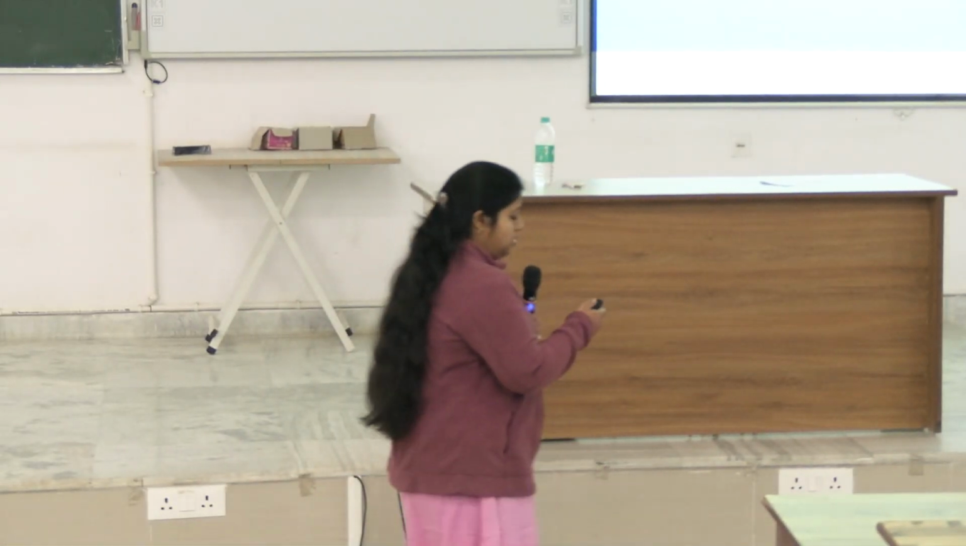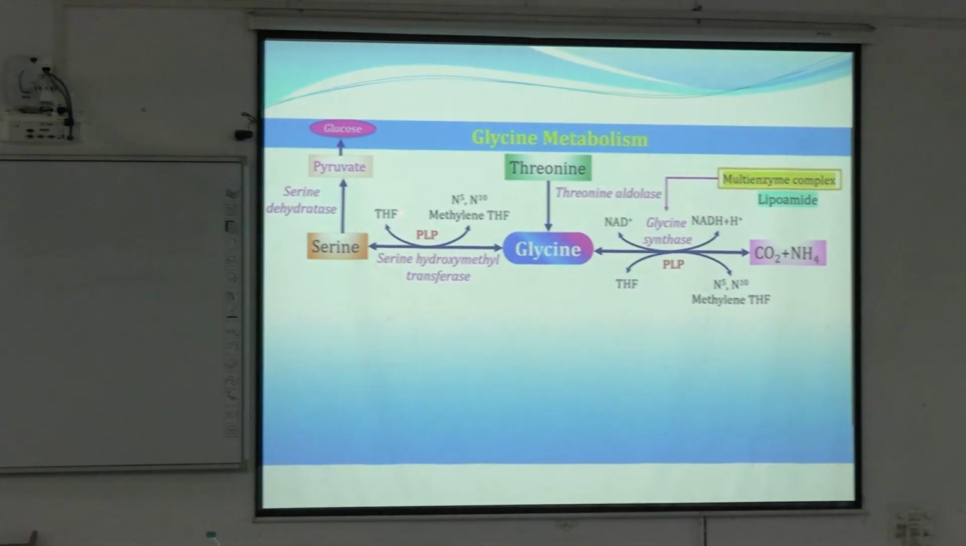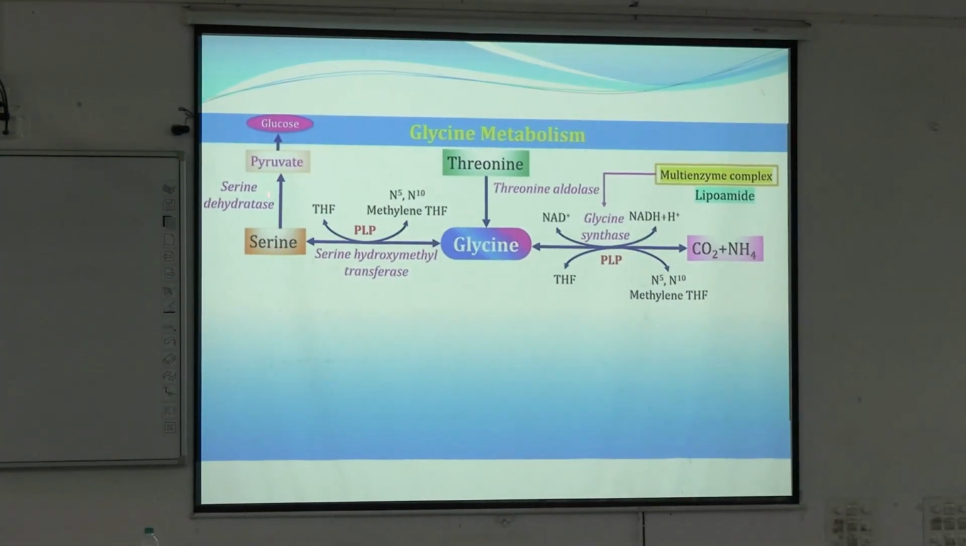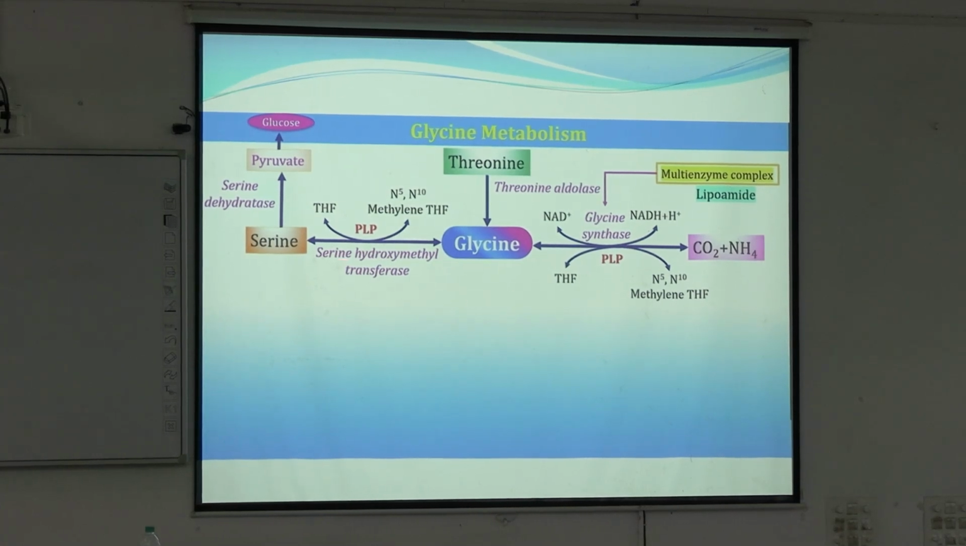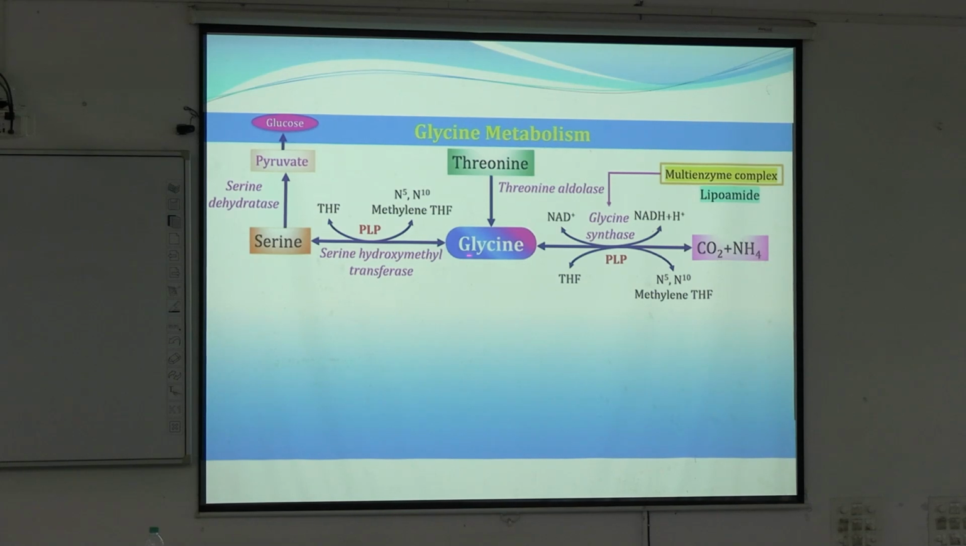Next, for further metabolism, serine can produce pyruvate by the serine hydratase enzyme. So the metabolic fate of glycine in the energy pathway will be production of pyruvate and thus production of glucose. That's why glycine is glucogenic. The formation of glucose from glycine is via serine.